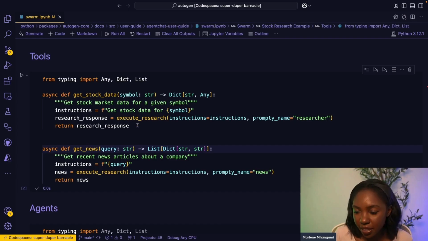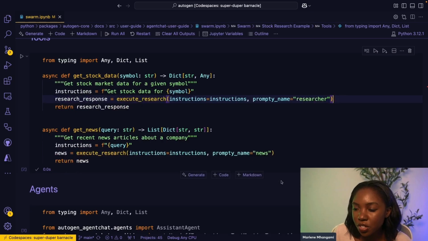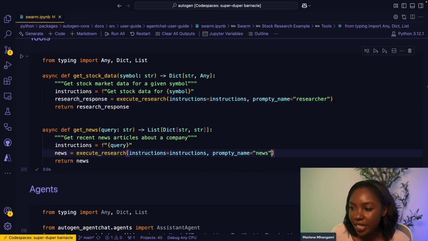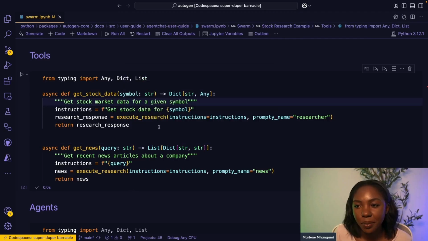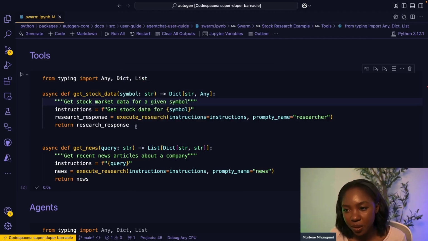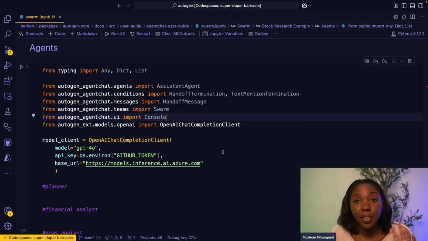So our financial analyst will have this get stock tool. And again, like you can see here, there's that execute research function that's being called, and it's going to call specifically the researcher prompt, and then this execute function here will call the news prompt. So when these tools are run by the different agents, they will go online and search using Bing for their specific data. So now we can move on to actually creating the agents.